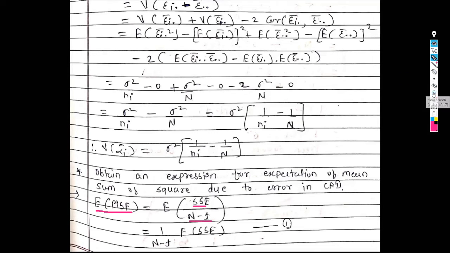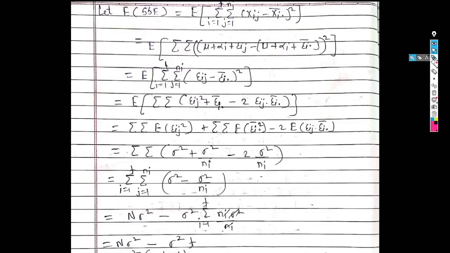So in the next step, let us consider the expected value of sum of square due to error. The definition of sum of square due to error is summation over i, summation over j, x_ij minus x_i dot bar, bracket square. So take the expectation of this term.